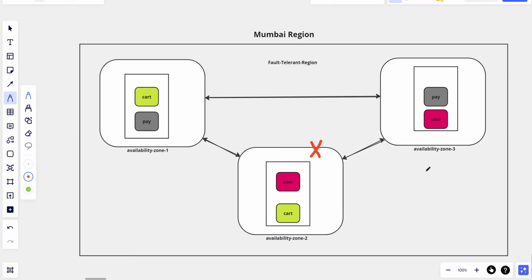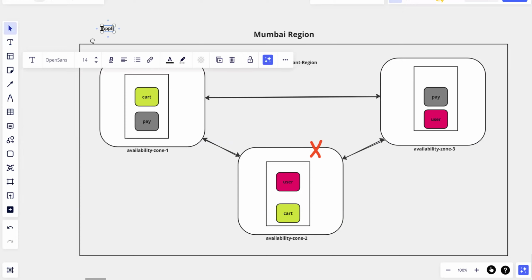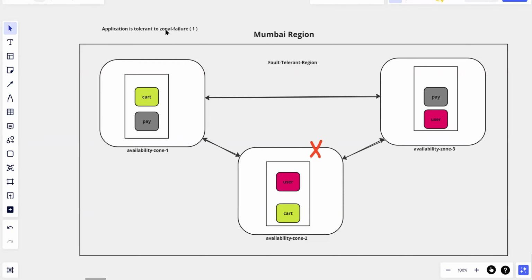Now you have created an application that is tolerant to zonal failure. That means even if one zone in the region where you have hosted your infrastructure fails, your application still works because it is tolerant to the failure of one zone. What if I want to create an infrastructure, as mine is a tier 1 application in my organization, where I want to make sure that at any point of time, even if two regions fail, my application should be available round the clock, irrespective of whether one zone or two zones work or not.